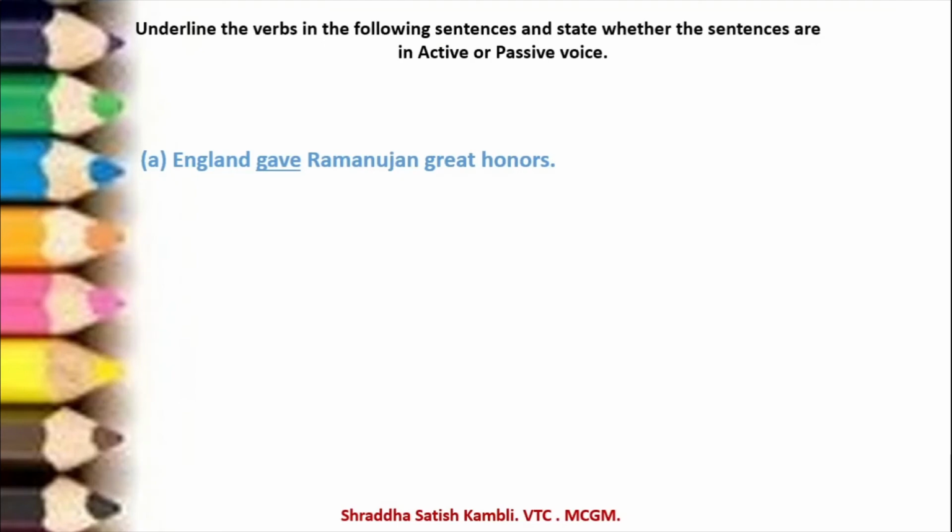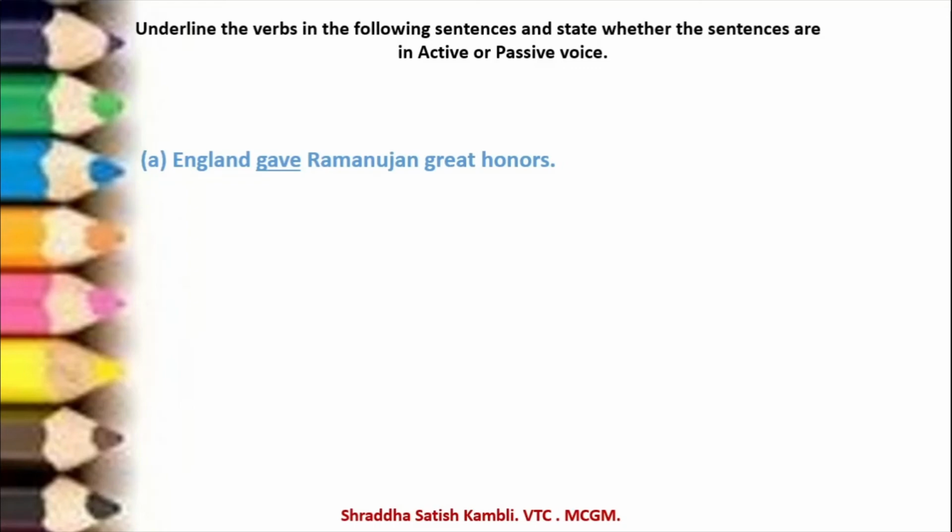Let us now take the example which is there in the textbook as the last part of this lesson. So we have two exercises here. Under the first one, you have to underline the verbs and you have to state whether the sentences are in active voice or passive voice. In the next exercise, you will have to actually change the sentence from the active to the passive. So let us see here.